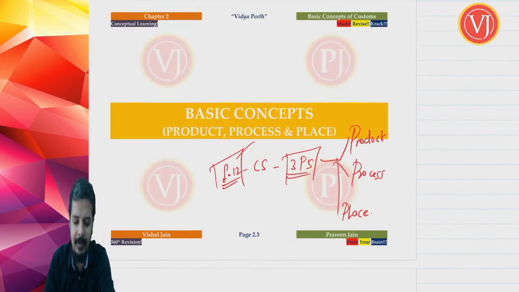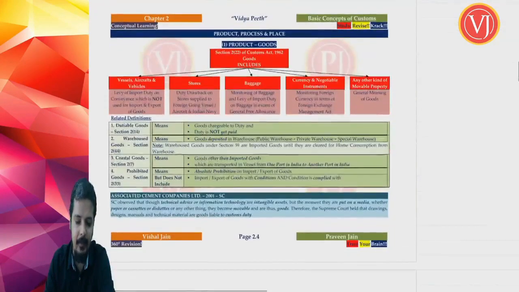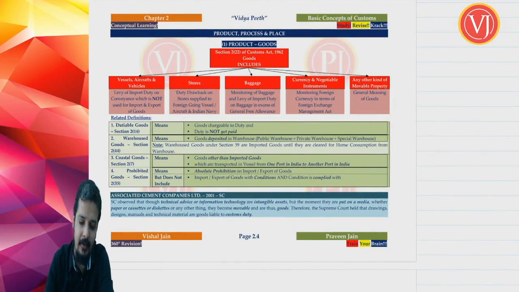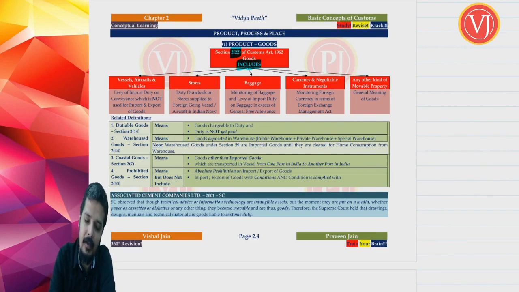Right. Now friends, let us discuss the first 3 P's. First, let us start with your product, that is goods. Friends, when you talk about your product, goods, it is defined in section 2, clause 22 of your Customs Act 1962. It defines goods and tells that goods includes, an inclusive definition. Goods includes 5 points.